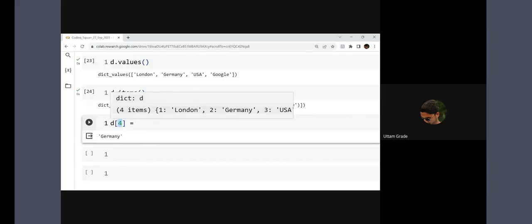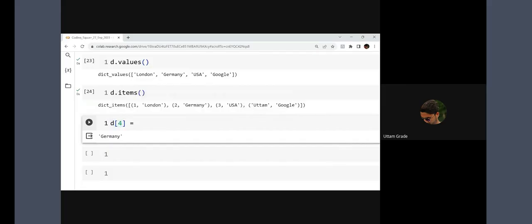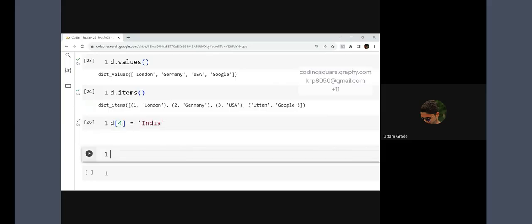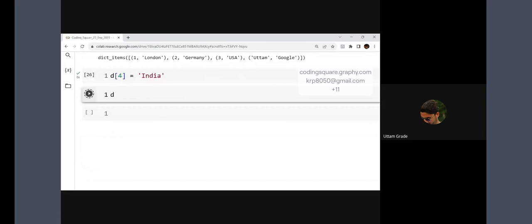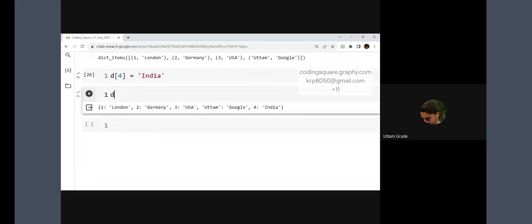I cannot add only a key, and I cannot add only a value. I have to add key and value together, because this is the combination for a dictionary. My value will be India, something like this. If I print d again, what is going to happen? See, 4 and India. So this is a new value I have added. Key and value will be added together. This is how we can add a value in a dictionary.